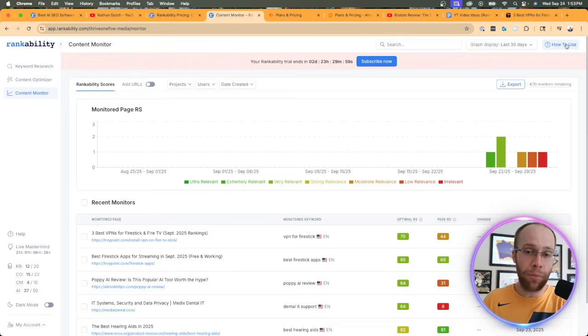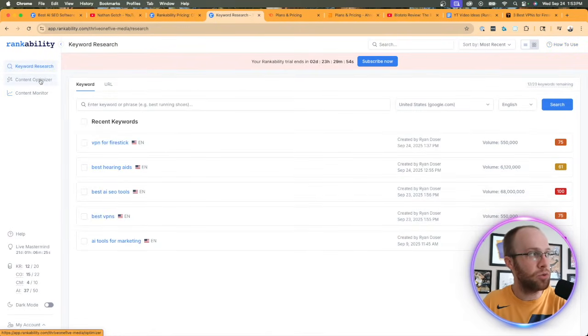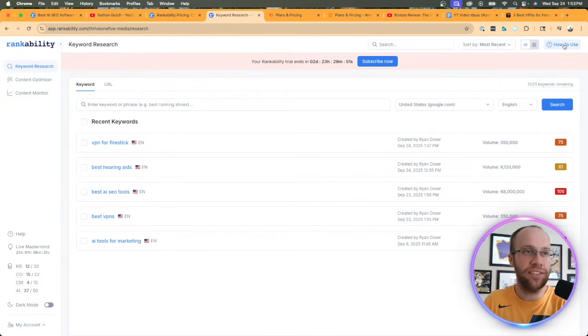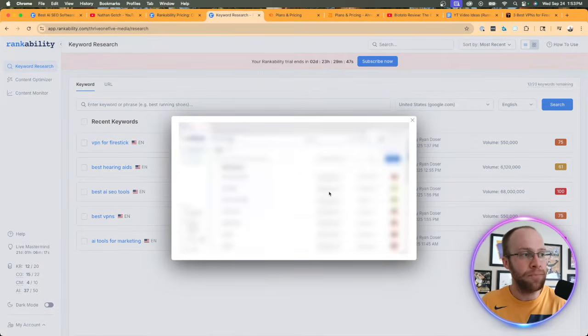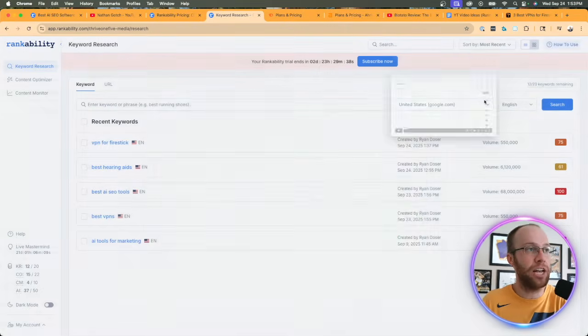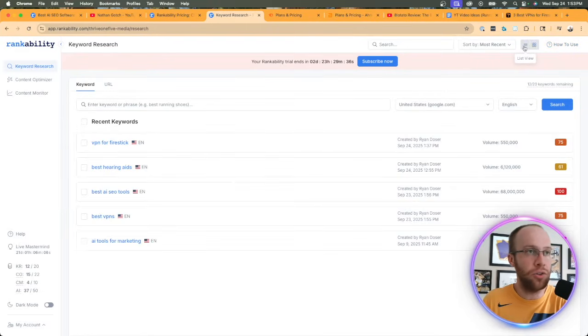And then on the top right, which I actually like about the tool, for each one of these features of keyword research, content optimizer, and content monitor, there's an option here that says how to use. So they do have a tutorial. So if I click this, there's literally a tutorial for each one of these features that'll help you get started, how to use it, and how to get the most out of it. So I do like that aspect as well. This is just a view, list view versus grid view. And so those are just the main aspects of the user interface of Rankability that I wanted to point out.